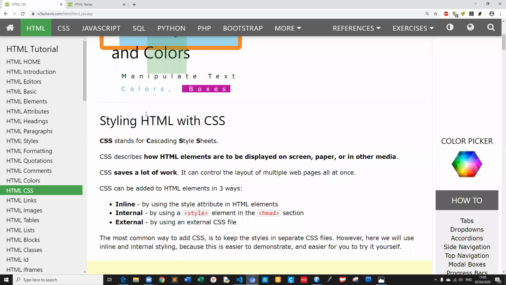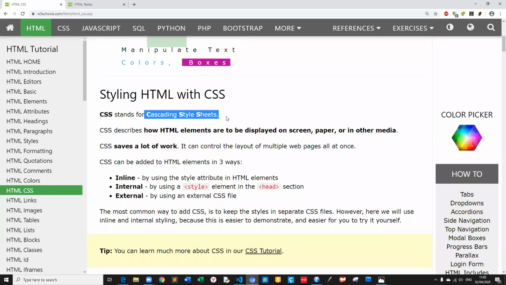CSS stands for cascading style sheets. CSS describes how HTML elements are to be displayed on screen, paper, and other media. CSS saves a lot of work, really a lot of work. If you work only with HTML, you cannot design like CSS.